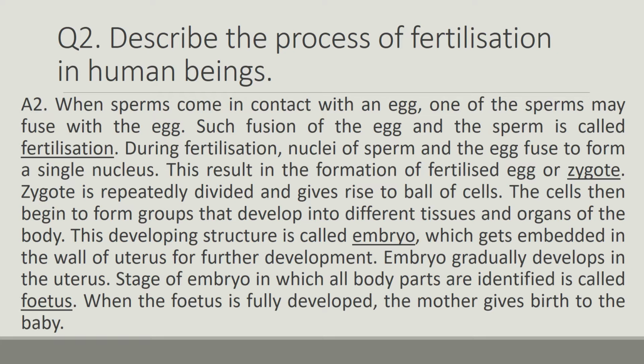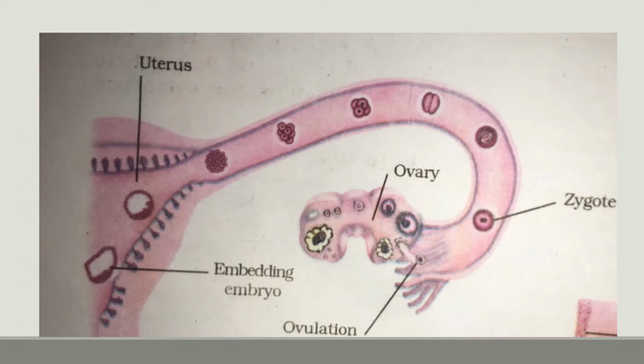This developing structure is called embryo. उसको हम embryo कहते हैं, which gets embedded in the wall of uterus for further development. Embryo gradually develops in the uterus. एम्ब्रियो जो है वो धीरे धीरे डेवलप होता रहता है यूट्रस में. Stage of embryo in which all body parts are identified is called fetus. जिसमें हम पूरे बॉडी पार्ट्स जो आइडेंटिफाई कर सकते हैं जैसे हेड, आईज, लेग्स, आर्म्स, उसको हम फीटस कहते हैं. When the fetus is fully developed और जब ये fully develop हो जाता है fetus, the mother gives birth to the baby.